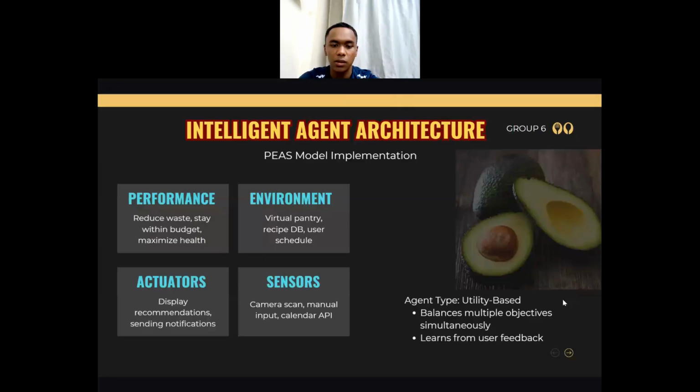In our case, this is the hand. Once the agent has processed this input, it takes action to change the user's world through specific actuators. This includes the mobile UI display to present the recipe, and a push notification system for proactive expiry alerts.